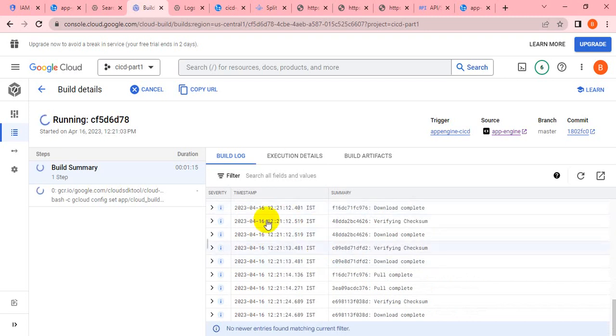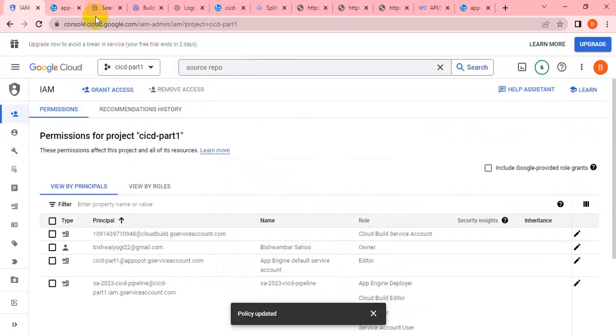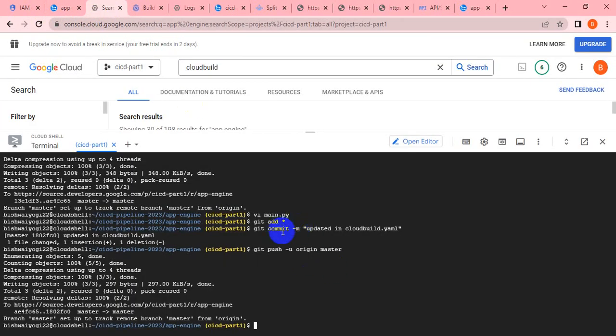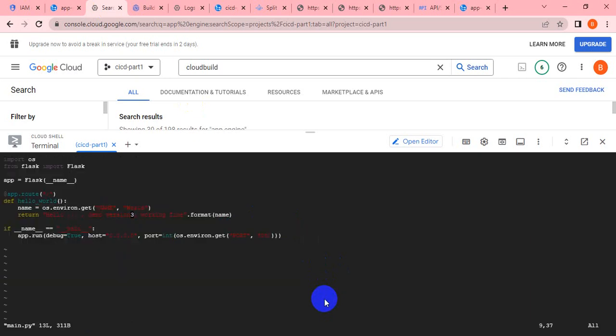And before doing that, I also changed something inside my code. I thought maybe it is trying to check the code and because it did not find any changes, that's why it got failed. But to troubleshoot the issue, I just changed the code here.